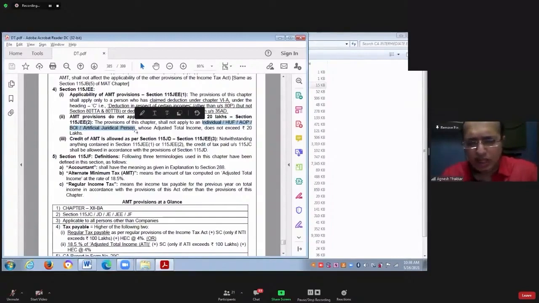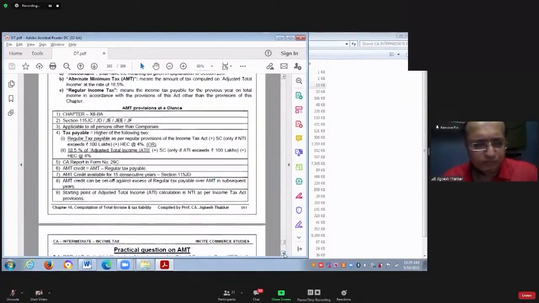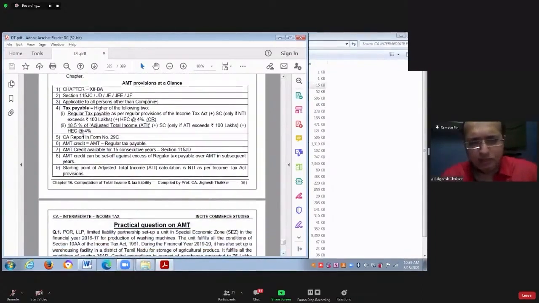See, local authority anyway, income of local authority is exempt from tax. But yes, AMT provision will also be applicable to firm. If AMT provisions are applicable to you, then tax payable is the higher of regular income tax payable on the total income, or 18.5% of adjusted total income. Whichever is higher is payable to the government.